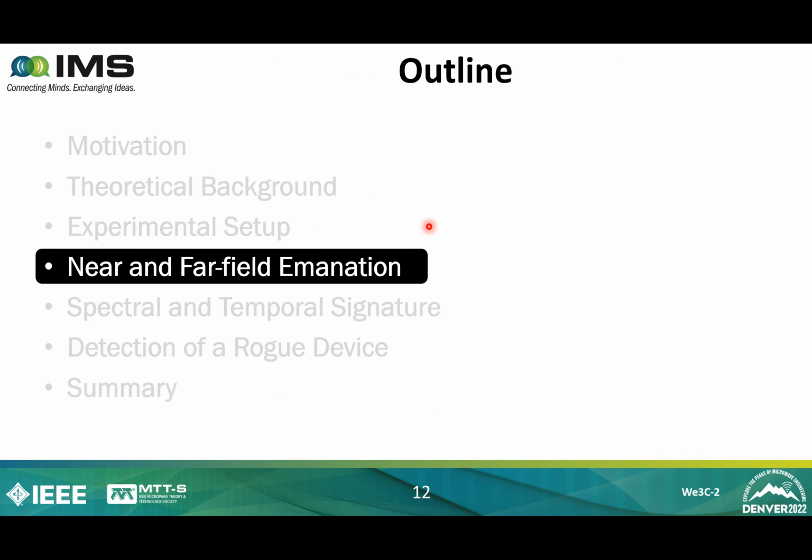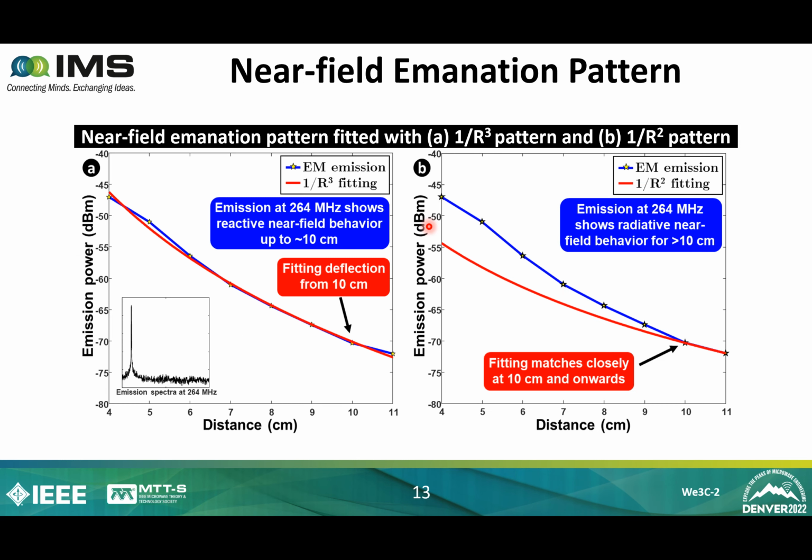Now that we have collected data, let's look at the emanation pattern. Both plots show near-field emanation power versus distance in the blue curves. In figure A, we have fitted 1 over r cube curve, the red curve here as you can see, which fits nicely up to 9 centimeter and starts deflecting after that. In figure B, we have fitted a 1 over r square curve, which fits closely from 10 centimeter onward.